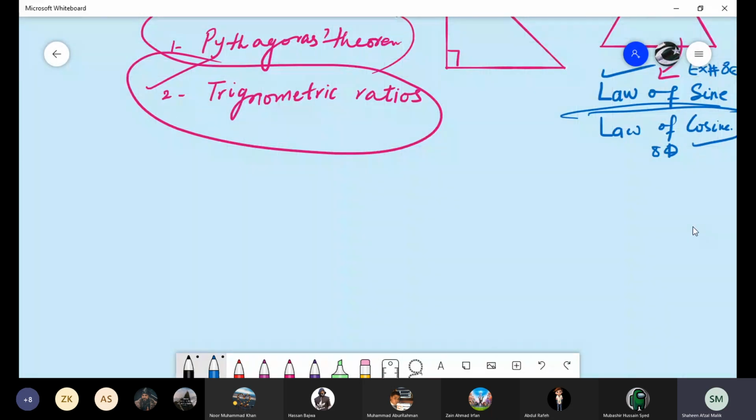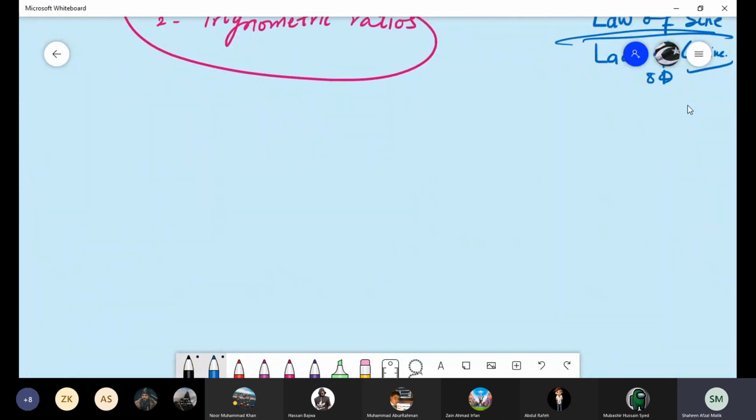The triangle is given to you. Just check yourself whether you are able to do it or not. 2 angles and 1 side are already given to you. This angle is 58.3, this is 39.4, and this side is given 12.5.